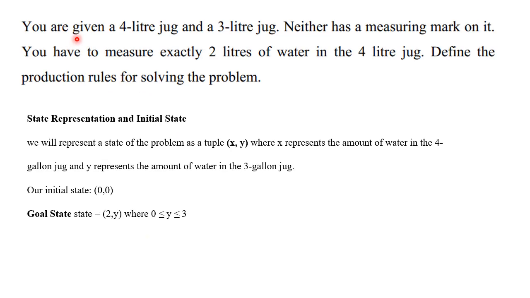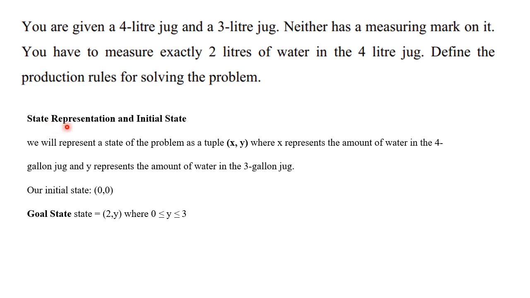This is the water jug problem. We are given a 4-liter jug and a 3-liter jug, with no measurements on these two jugs. What we have to do is pour exactly 2 liters of water into the 4-liter jug. For this particular problem, we have to define the production rules.